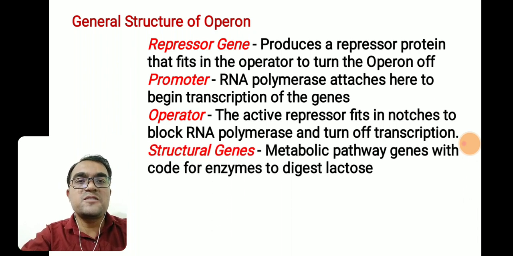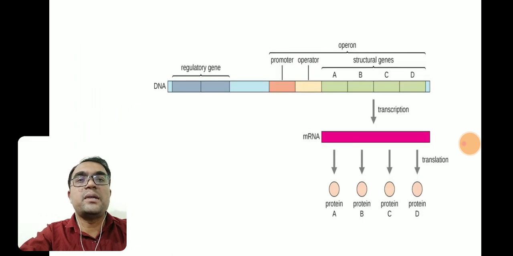And the last part is the structural genes. These are the actual metabolic pathway genes which code for different types of enzyme proteins which help in the digestion of lactose. I've described it here specifically because in the next point we are going to discuss the particular operon, that is Lac Operon or lactose operon. So what is the role of structural genes? Structural genes, when they are transcribed, produce particular types of enzymes which are necessary for the digestion of a particular type of metabolite. So we can see here the general structure of operon.